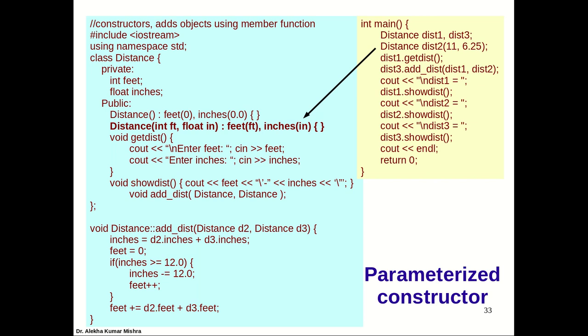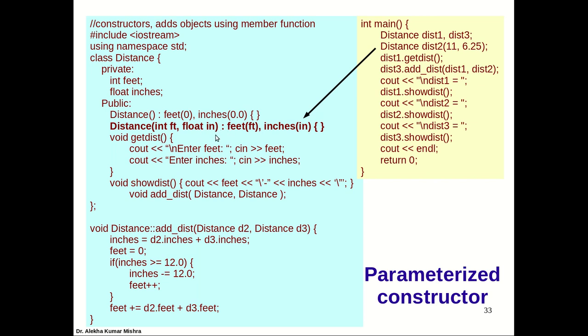Parameterized constructors are similar to default constructors, the only thing is that they take input, they have arguments. That's how we can distinguish a parameterized constructor from a default constructor. This parameterized constructor takes two inputs: one is an integer, ft, and the second is a float, in.